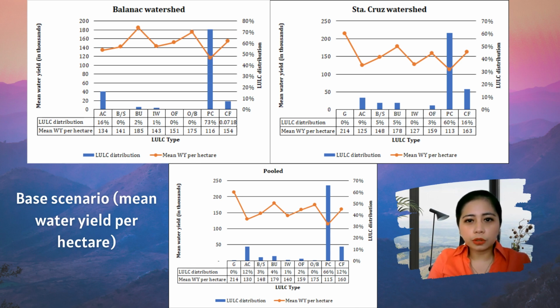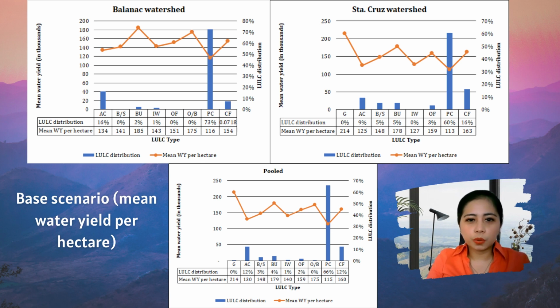It is worthwhile to note that the ample grassland cover in Santa Cruz watershed is located in Mount Banahao's higher elevation, which received the highest rainfall within the area. Next to grassland is the built-up area that has the highest water yield per hectare at 177,580 millimeters in Santa Cruz watershed.